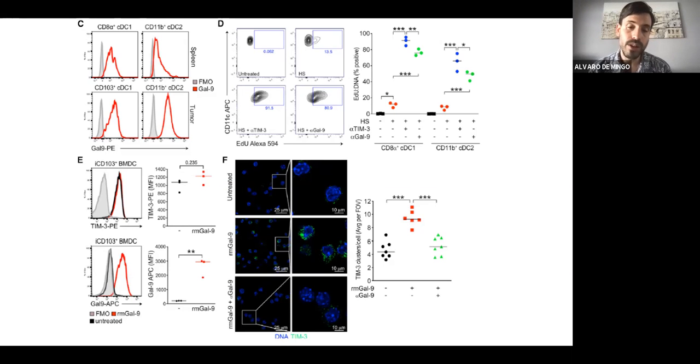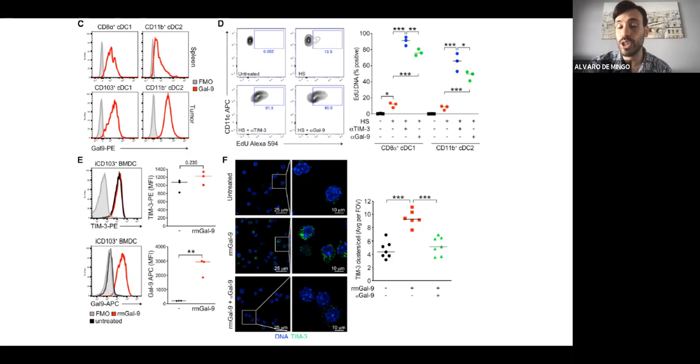So we also analyzed by confocal the effect of the galectin-9 overexpression, because one of the potential approaches that we were thinking why galectin-9 is having an important role here is because galectin-9 could have a role in making clusters of TIM-3, and that was the way that the clusters of TIM-3 were able to compete easily with HMGB1 and not allow the TIM-3 to enter into the cells. So we were able to corroborate that finding by confocal.